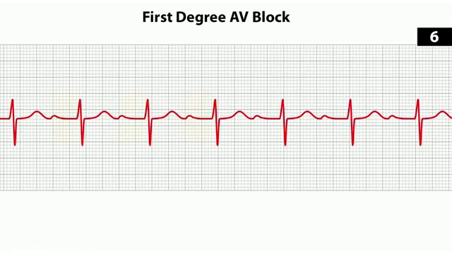The first degree AV block is just a prolonged PR interval. So a PR interval greater than 200 milliseconds, so this is bigger than 5 little boxes or one big bold box on your ECG paper. This is a pretty benign condition overall and is often asymptomatic. The only reason it might be a problem is that if you have that first degree heart block, you are more likely to go into a second degree heart block.